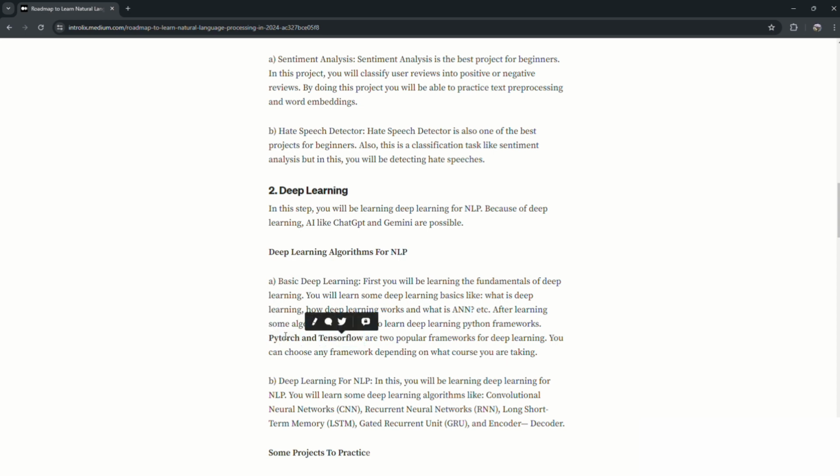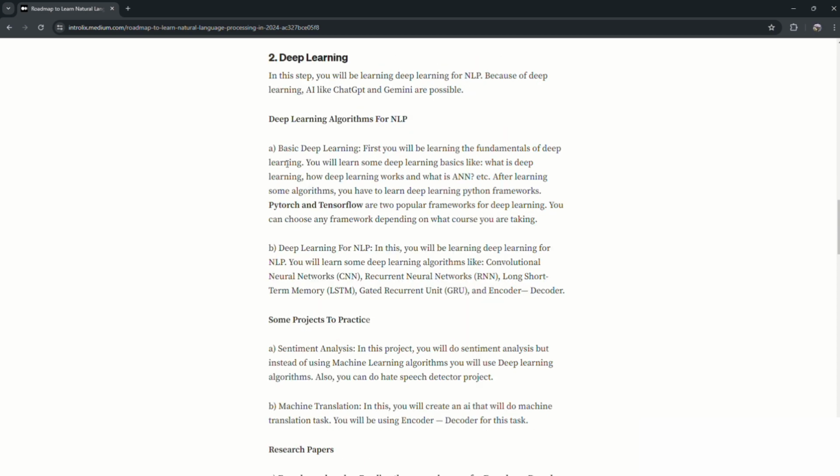But here I will recommend going with PyTorch, because PyTorch is gaining popularity and it is also used for research. There are many research papers that are done using PyTorch. So that's why I recommend going with PyTorch.